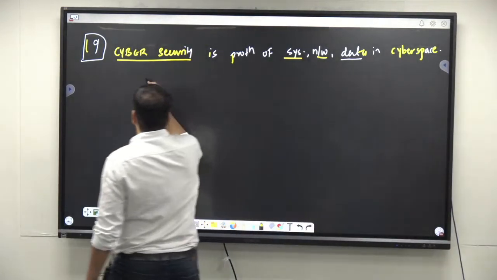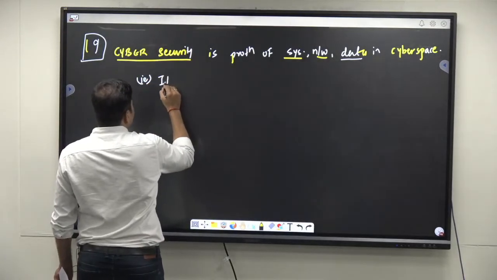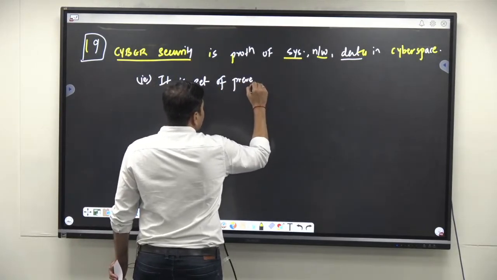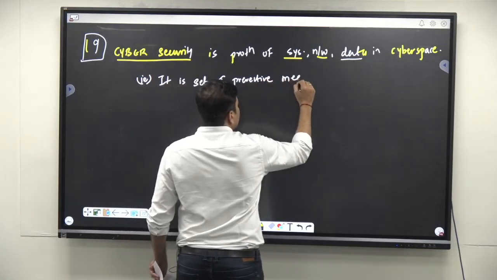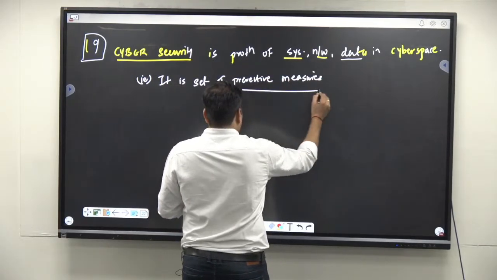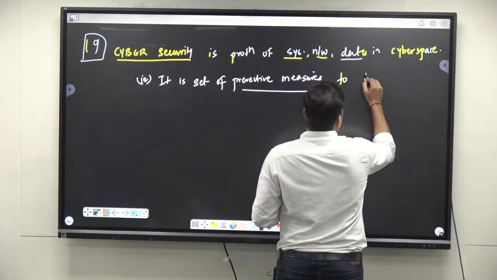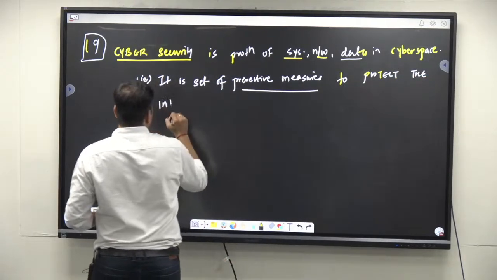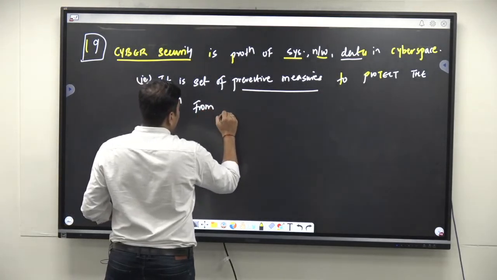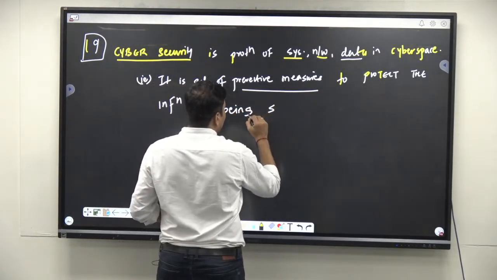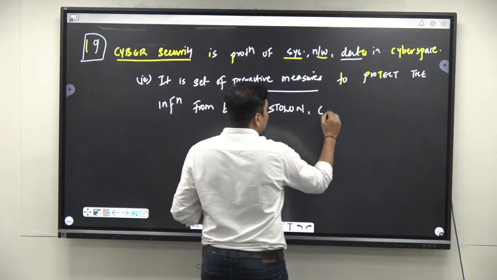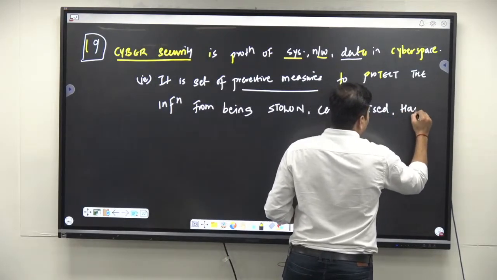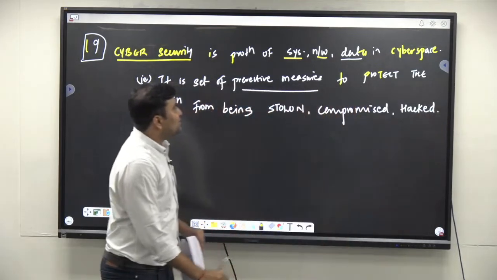In cyberspace. That is, it is a set of preventive measures to protect the information from being stolen, compromised or hacked. इसको बोलते हैं साइबर सिक्योरिटी इन जनरल.